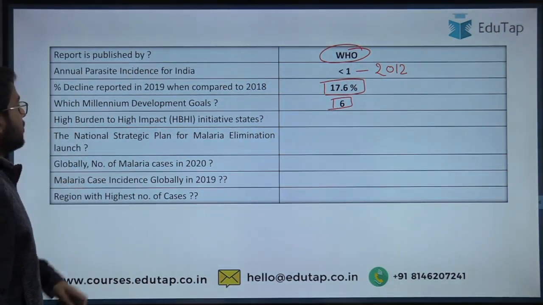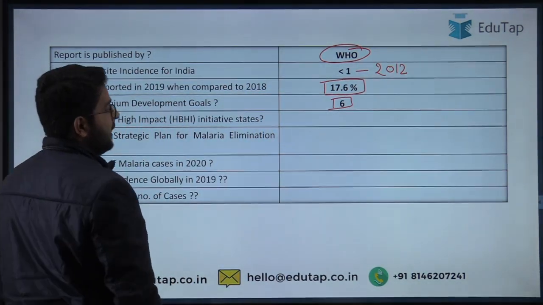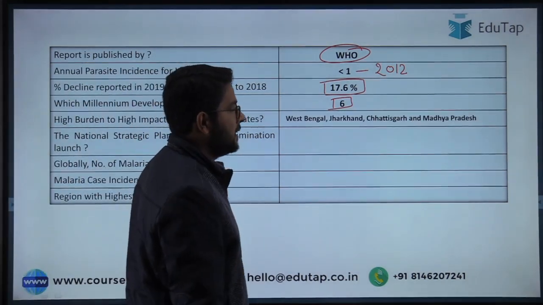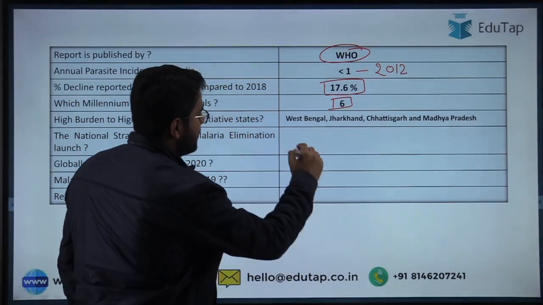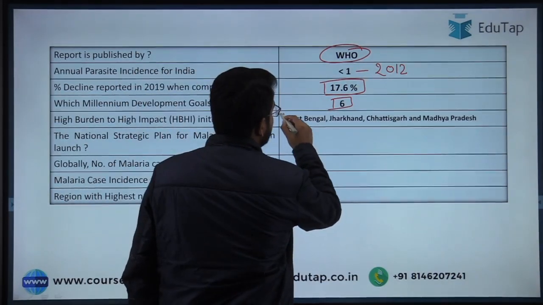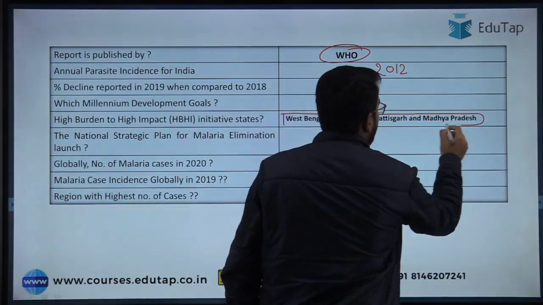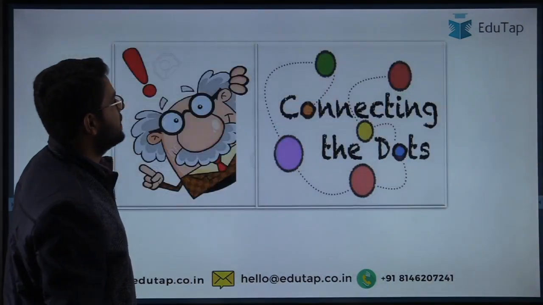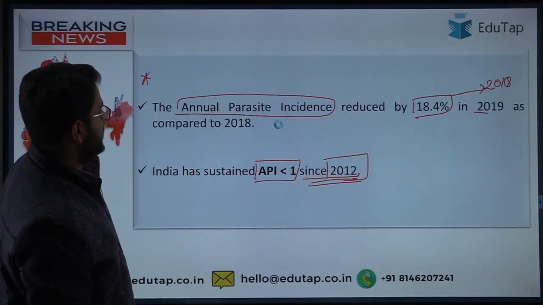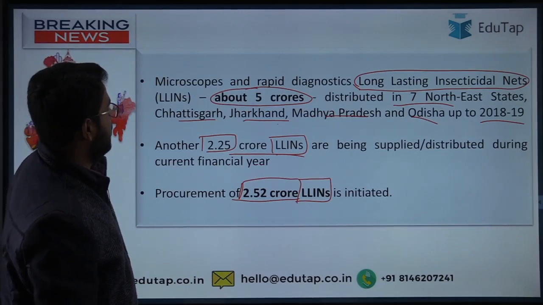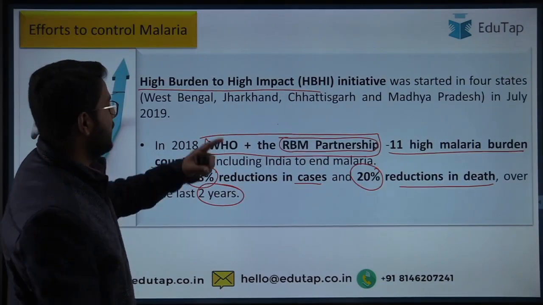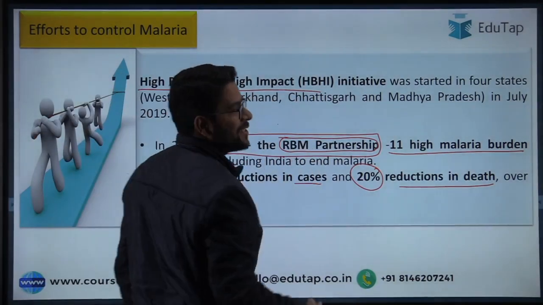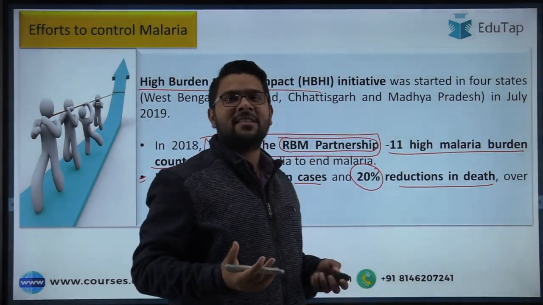Now the high burden to high impact initiative states are West Bengal, Jharkhand, Chhattisgarh, Madhya Pradesh. Guys, I think I have missed this point. Actually, in these states, I don't think I missed this one. We have already covered. Just let me check it. Yeah, it is mentioned here, guys. The high burden to high impact. I was actually involved in explaining this initiative.